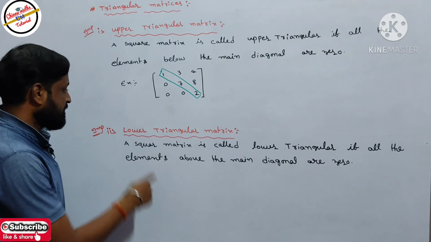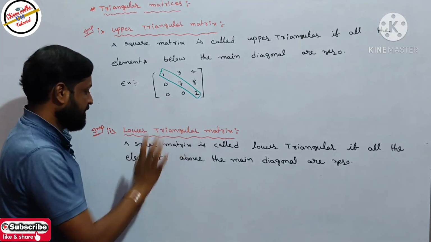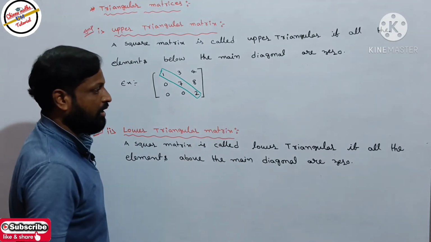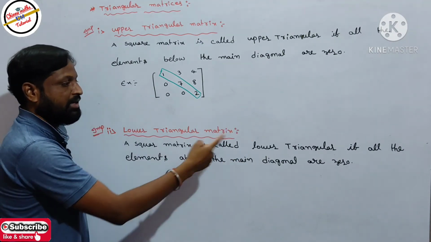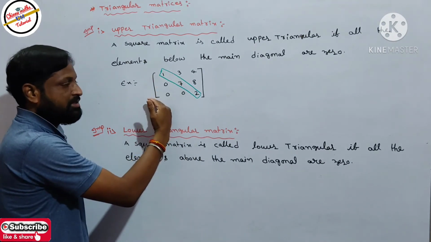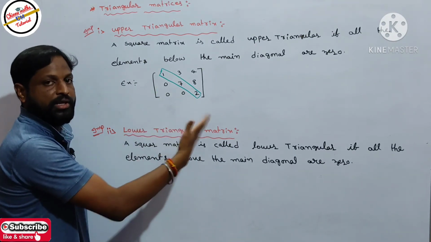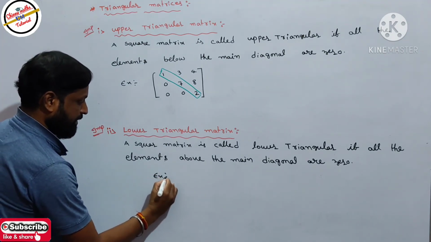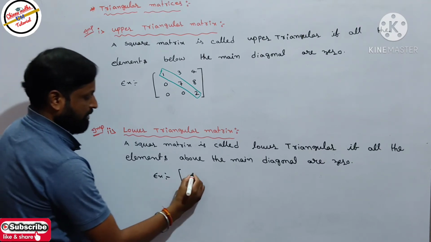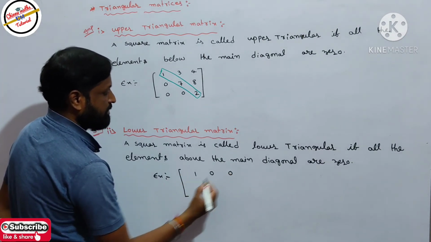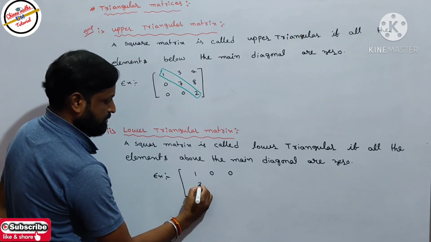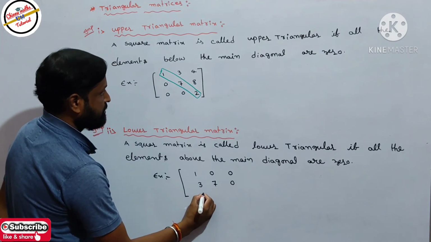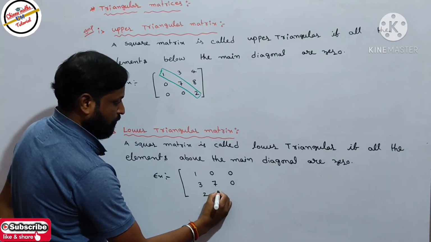Similarly, we discuss lower triangular matrices. Same definition: a square matrix is called lower triangular if all the elements above the main diagonal are 0. In the upper triangular case the elements below were 0; here, the elements above are 0. Take the same kind of example, with the same elements: 1, 0, 0 and 3, 7, 0 and 2, 4, 5.